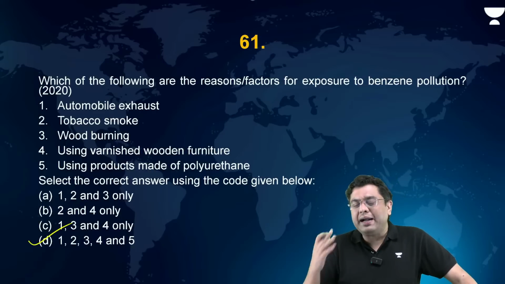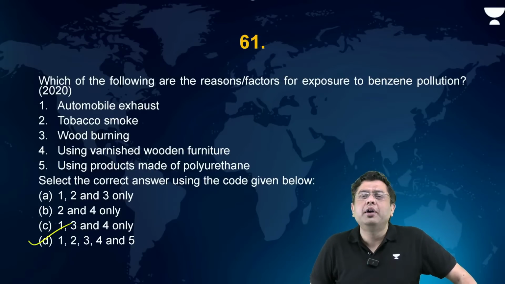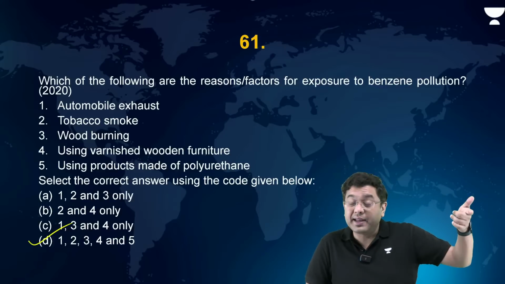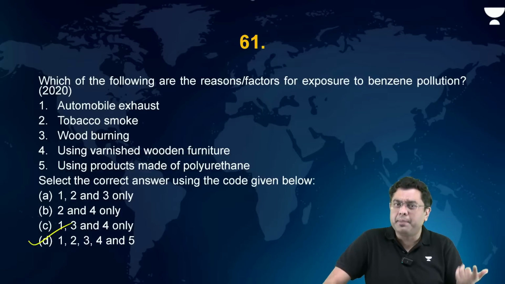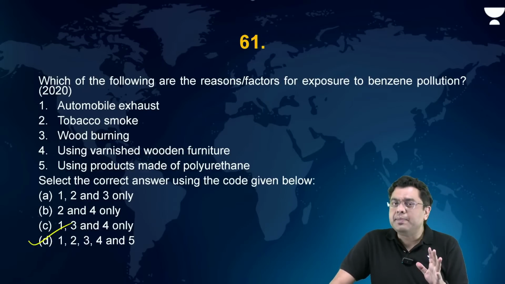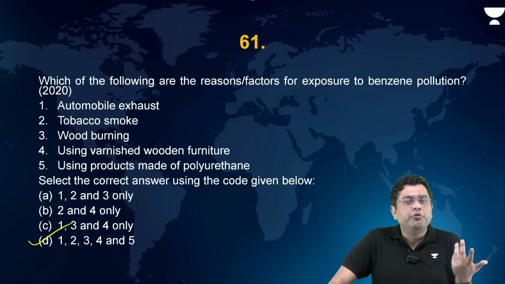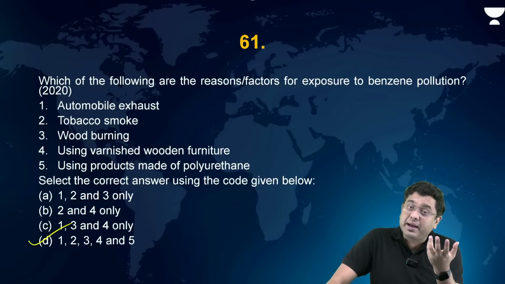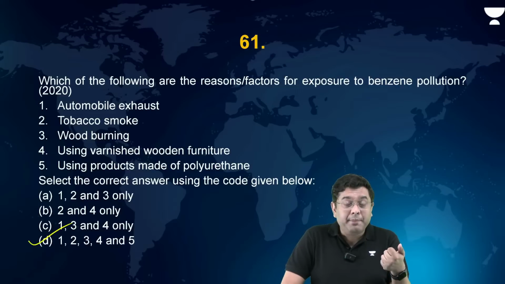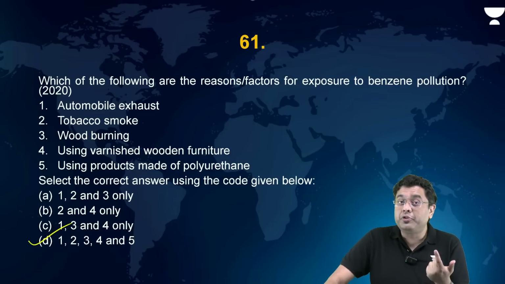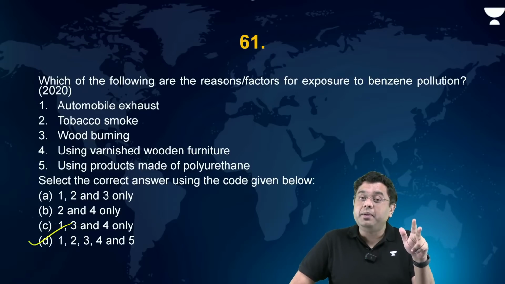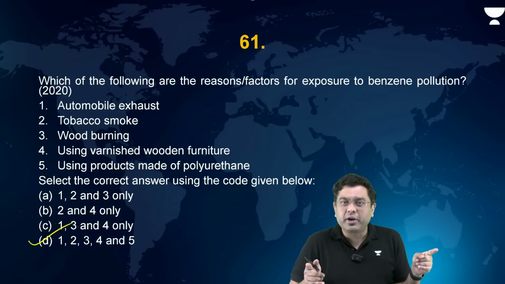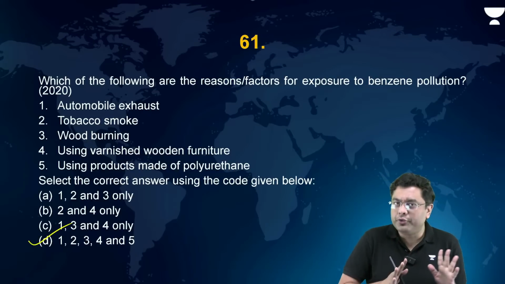Tobacco smoke leads to the emission of heavy contaminants. So you have various different types like arsenic, etc., which are also released, carbon dioxide, carbon monoxide, nitrous oxide, all of them are released in the case of tobacco smoke. Wood burning, wood is again a kind of carbon-based compound, organic compound. You burn them, sulfur compounds will be released, nitrogen compounds will be released, carbon dioxide, monoxide will be released, some amount of methane will also be released. Along with that, these volatile organic compounds like benzene, etc., will also be released.